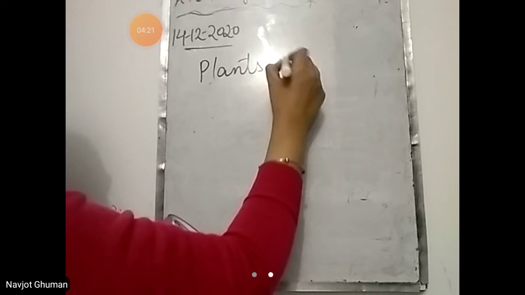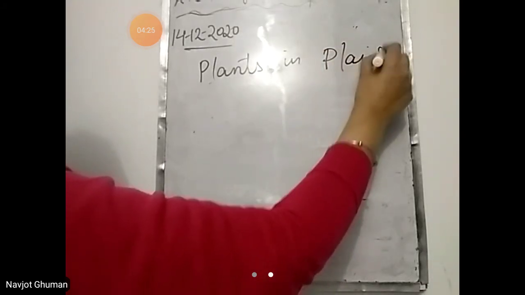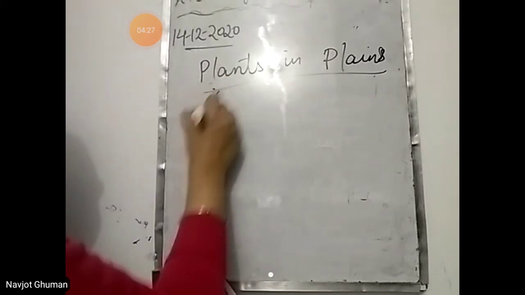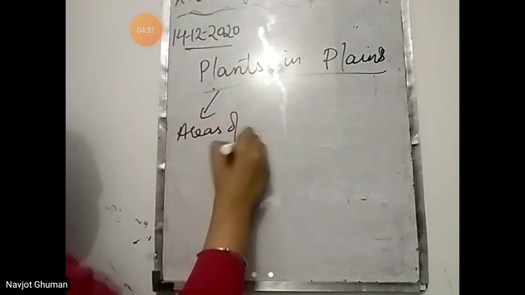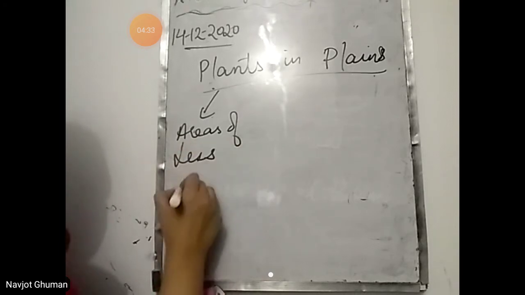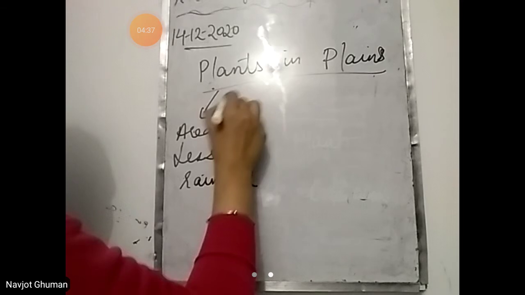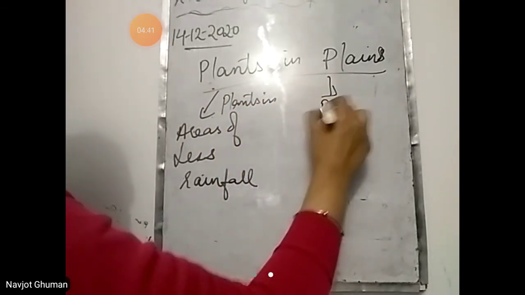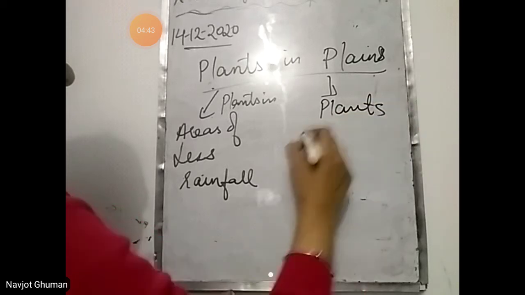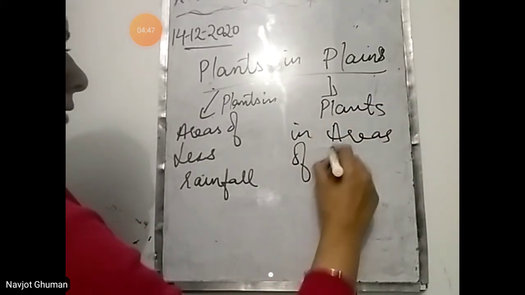We are living in plain area. Areas of less rainfall. Next, plants in areas of heavy rainfall.